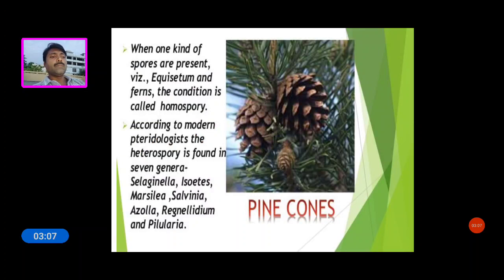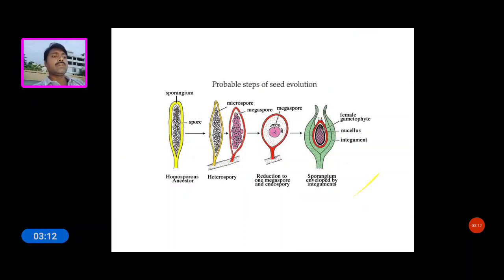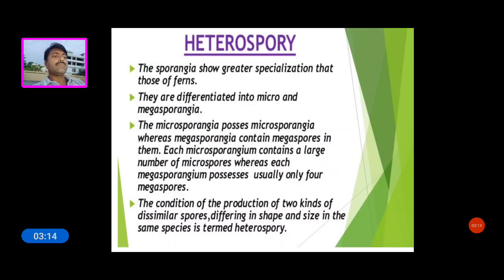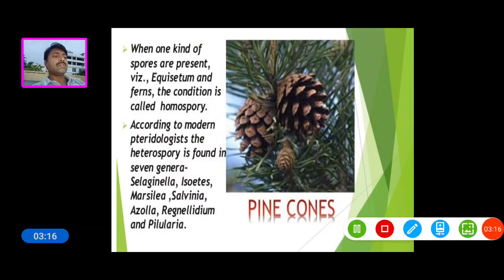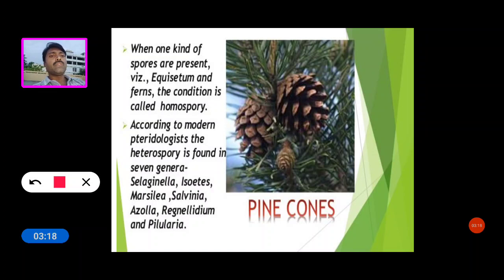So now see the pine cones. So this is the pine cone. When one kind of spore is present, as in Equisetum and ferns, the condition is called homospory. Hetero means different.